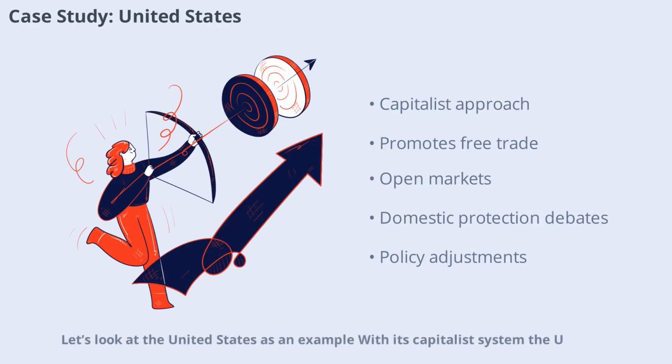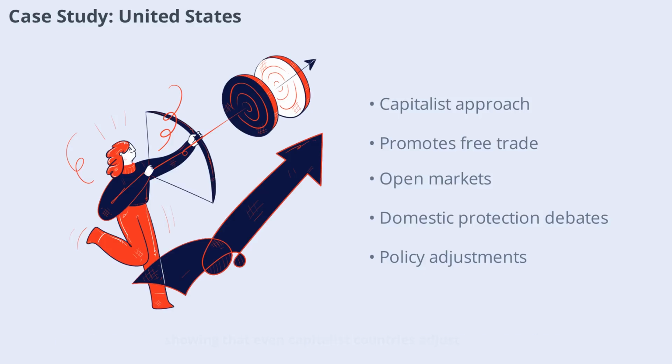Let's look at the United States as an example. With its capitalist system, the U.S. has historically promoted free trade and open markets. Its trade policies often focus on reducing barriers and expanding access for American businesses. However, recent years have seen debates about protecting domestic industries and jobs, showing that even capitalist countries adjust their policies based on changing economic realities.